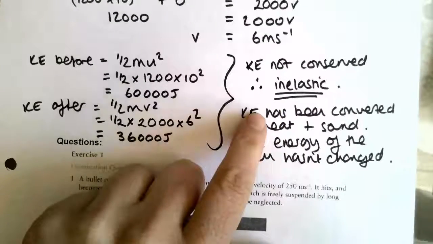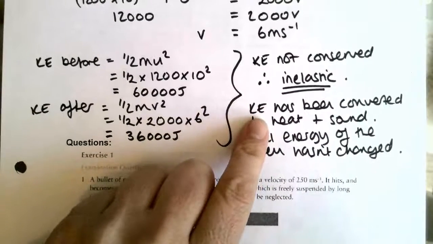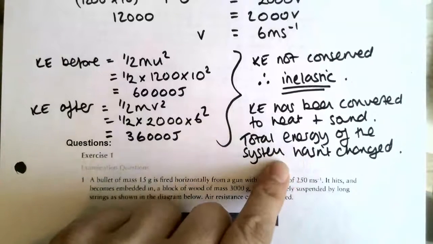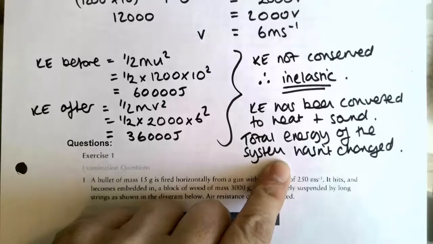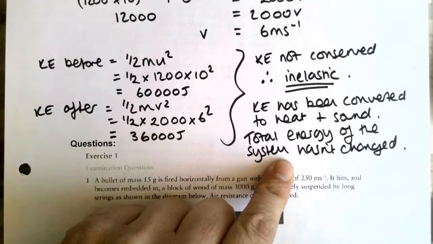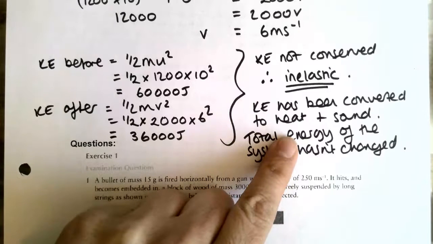And I've just made an extra wee note there that the kinetic energy must have been converted to heat and sound. The total energy of the system hasn't changed, it stayed constant. So there must be 24,000 joules of energy that has been changed into heat and sound.